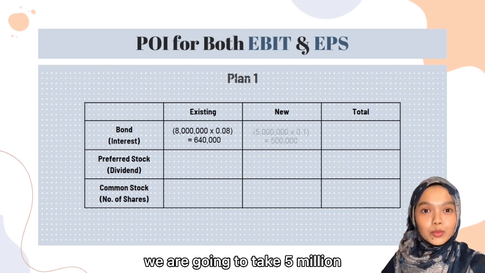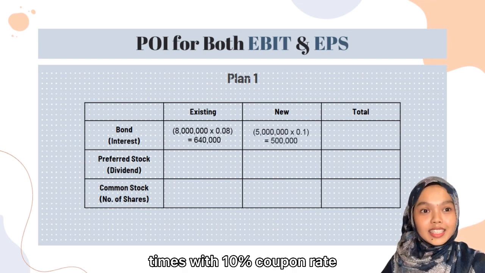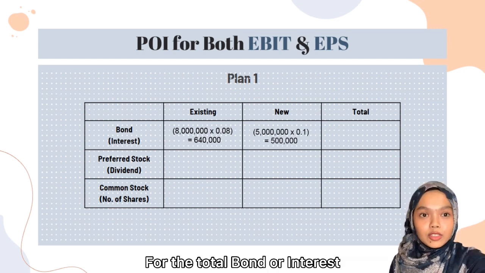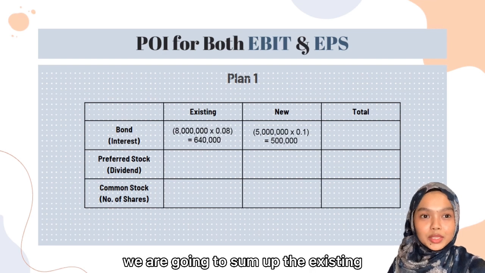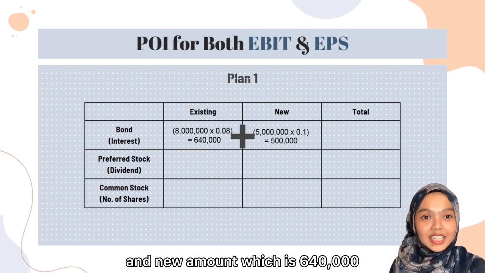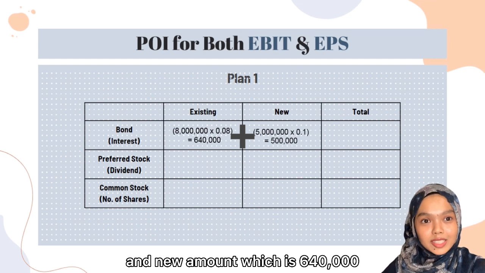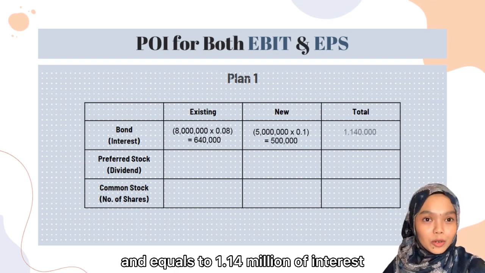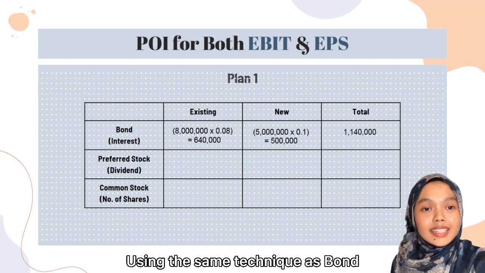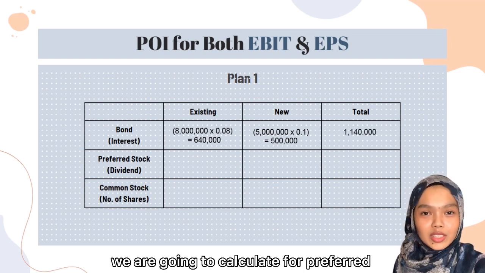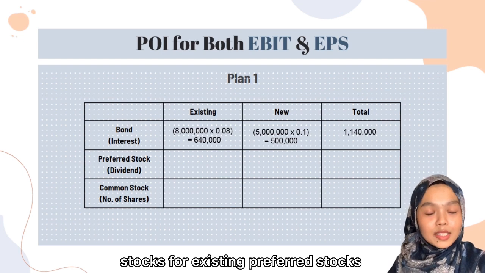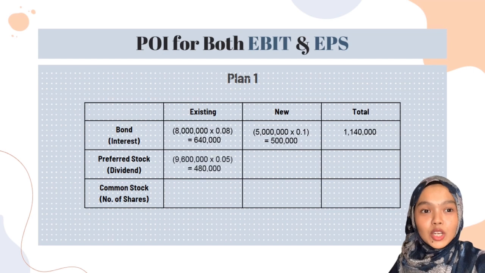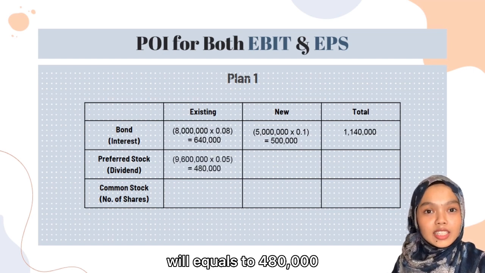For the new bond, we are going to take 5 million times with 10% coupon rate, which equals to 500,000. For the total bond or interest, we are going to sum up the existing and new amount, which is 640,000 plus 500,000 and equals to 1.14 million of interest. Using the same technique as bond, we are going to calculate for preferred stock. For existing preferred stock, book value 9.6 million times with 5% will equals to 480,000.